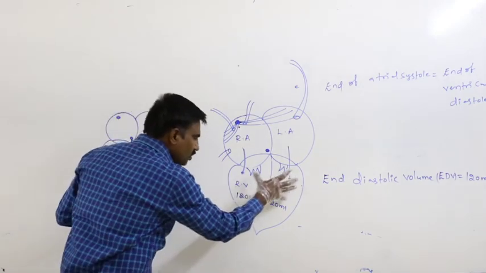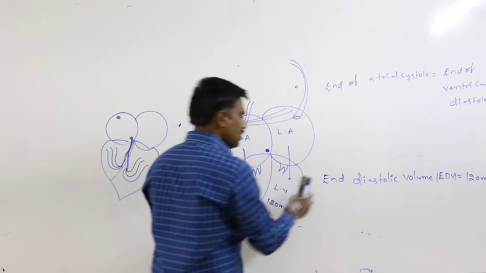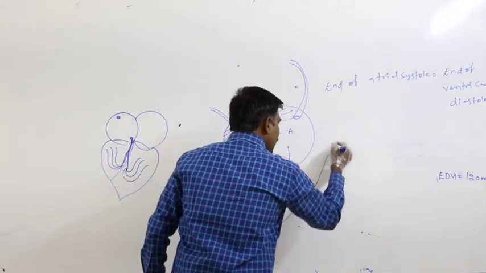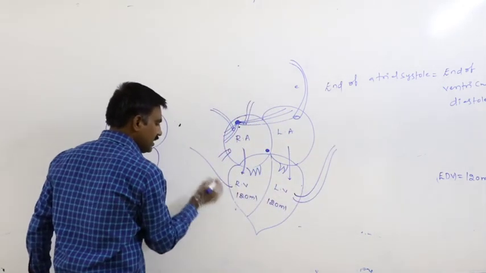Whenever both sides start contracting, the pressure inside the ventricle gradually increases.